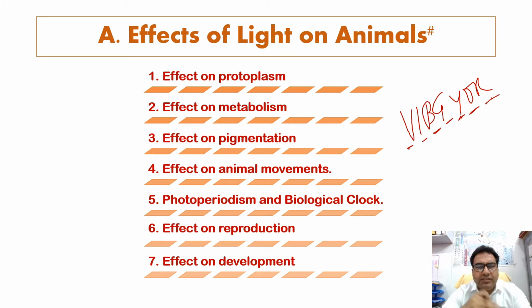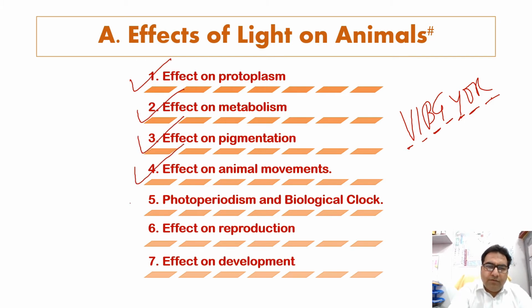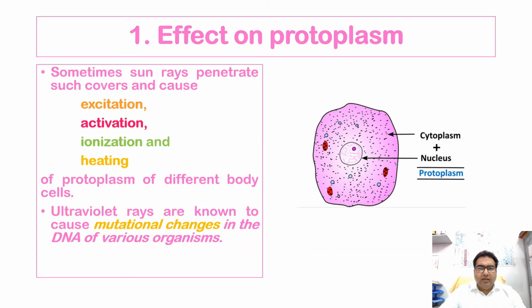But one by one we shall be discussing the effect of the light on the animals. For example, light has its effect on the protoplasm, on metabolism, on pigmentation, on animal movements, the photoperiodism and the biological clock. It has its effect on the reproduction, and on the development of the animals as well. So one by one we shall be talking about the effect of the light on animals. Now we shall be talking about the effect of the light on protoplasm.